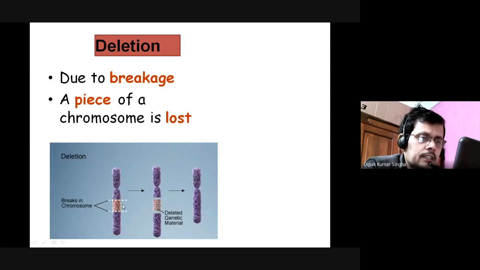This is called deletion. This portion of the chromosome and gene material is deleted. So these chromosomal characteristics will change, and there will be different characters. So when a piece of the chromosome breaks, that is called deletion.